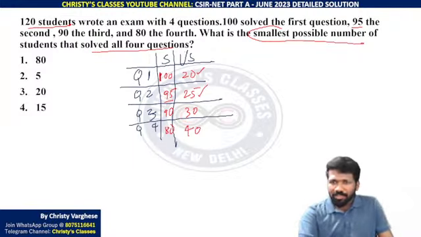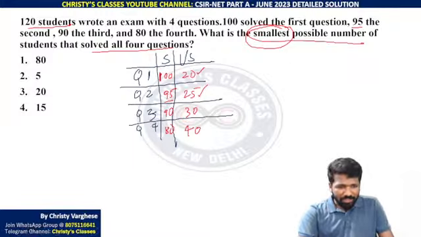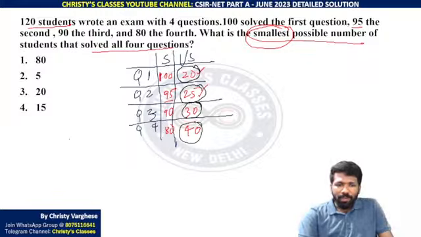Smallest means worst case scenario चाहिए. All 4 questions solve करने वाला students का number minimize करना है. Minimize करना है मतलब the worst case that can happen is unsolved questions are attempted by, not solved is done by different people. 120 people है ना, I will call them x1, x2, x3 up to x120. Think that ये 20 question 1 not solve करने वाला students are x1 to x20.